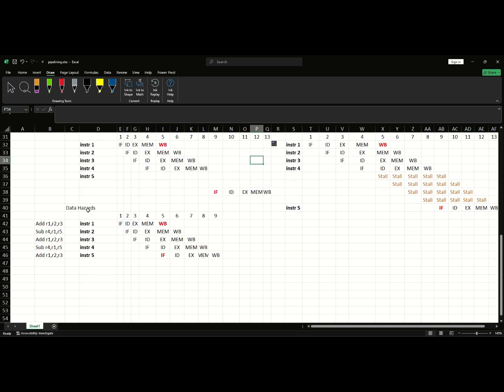After that, we have data hazard problems, where dependencies are available. One instruction we have to complete, and after that its output becomes the input for the second one. We'll see here, the first instruction is add R1, R2, R3. What does that mean? R2 plus R3 values are added, and the result is stored in R1. But then I have a subtraction operation, where the result R4 gets the value of R1 minus R5. Without writing the value in R1, it is not possible to perform the decode operation. That is the problem.